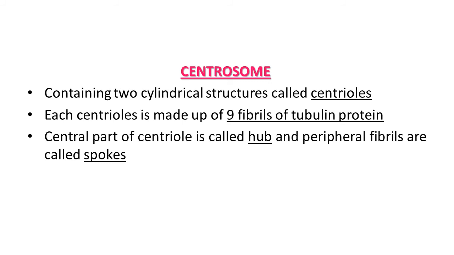The central part of the proximal region of the centriole is also proteinaceous, and this central region is known as the hub, which is connected with the tubules of the peripheral triplets by radial spokes made up of protein. Centrioles form the basal body of cilia or flagella and spindle fibers that give rise to the spindle apparatus during cell division in animal cells.